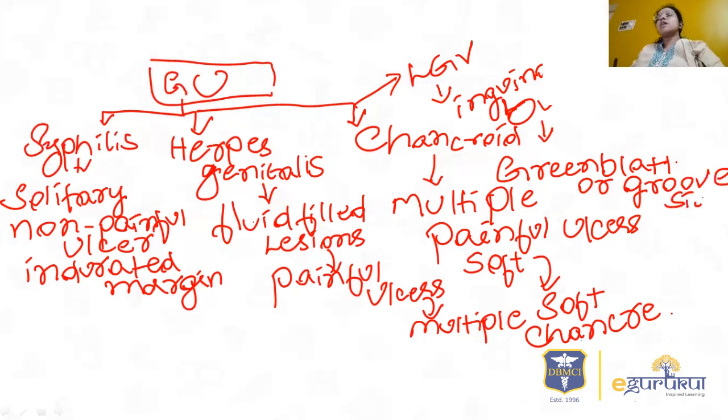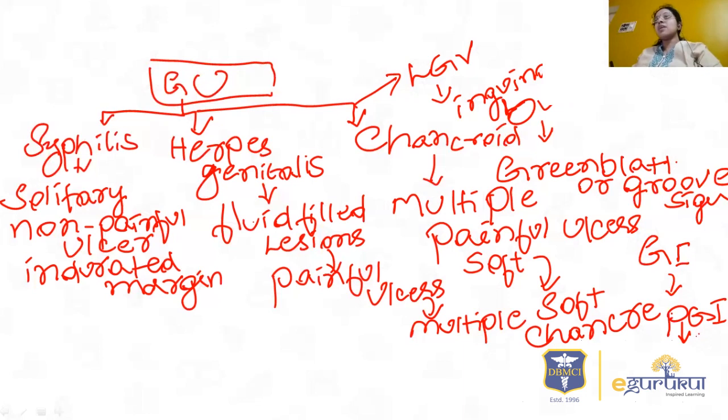So next is granuloma inguinale, which is caused by Klebsiella granulomatis. Previously it was called Calymmatobacterium granulomatis, but recently the name has been changed to Klebsiella granulomatis. So this granuloma inguinale can present with pseudobubo. So remember PGI. So pseudobubo is seen in granuloma inguinale. And one more thing is it can present with inguinal lymphadenopathy.